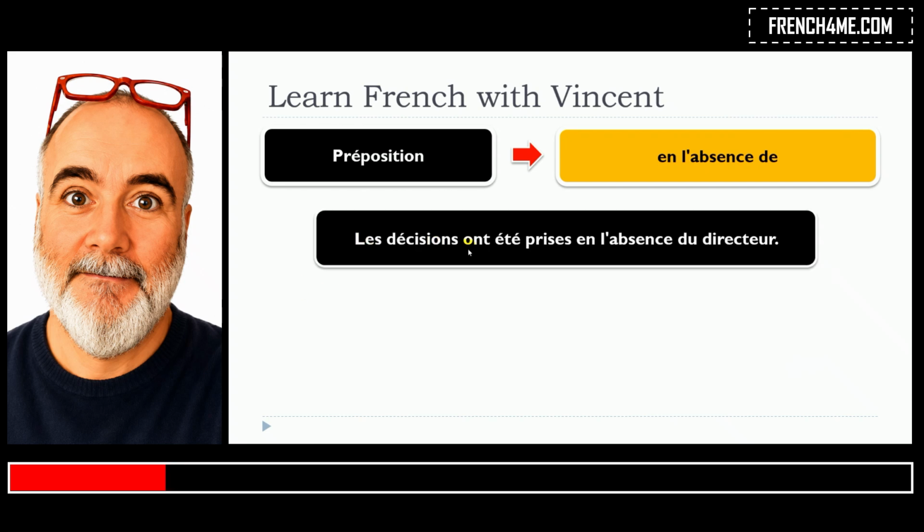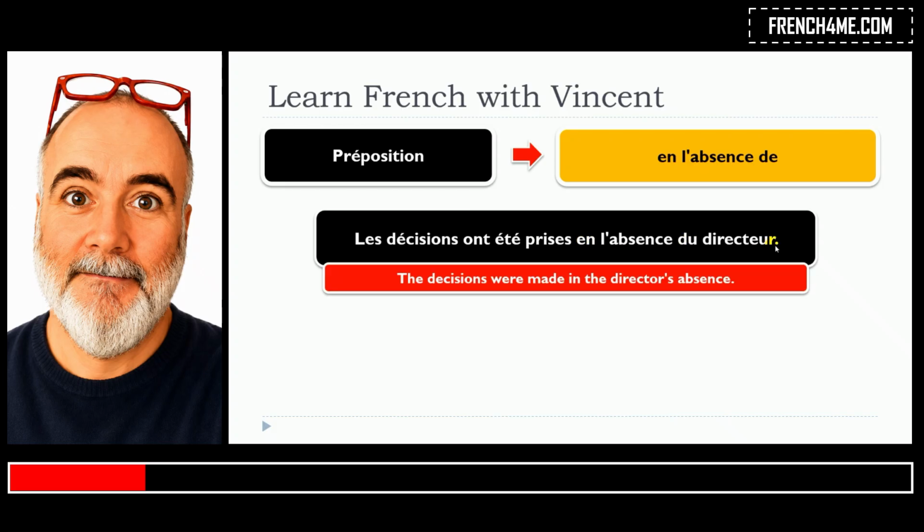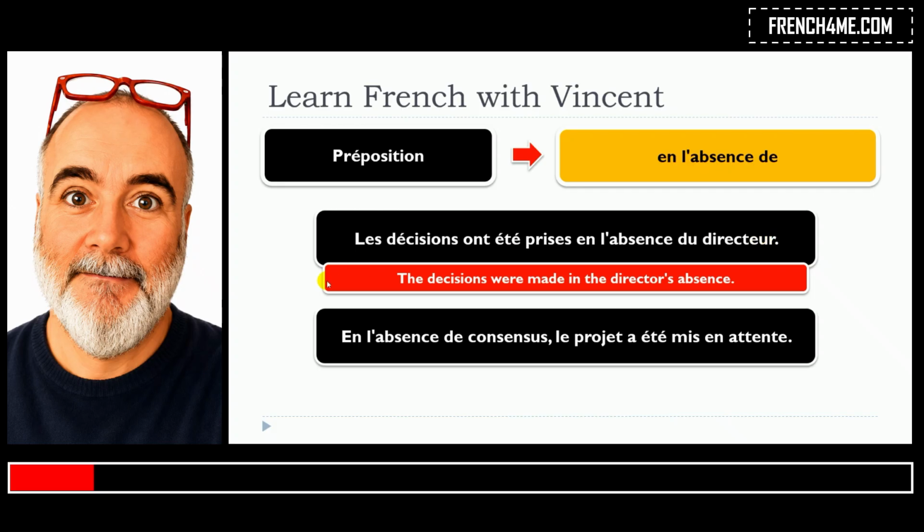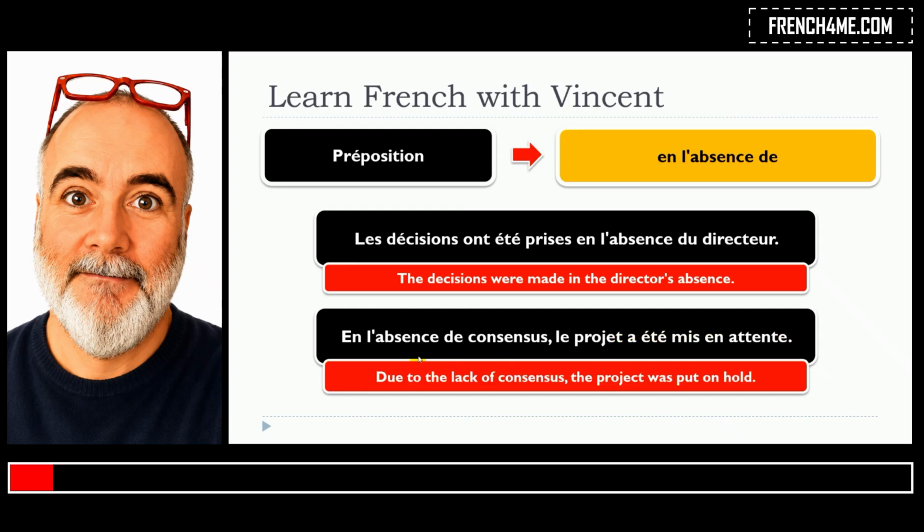Les décisions ont été prises en l'absence du directeur. En l'absence de consensus, le projet a été mis en attente.